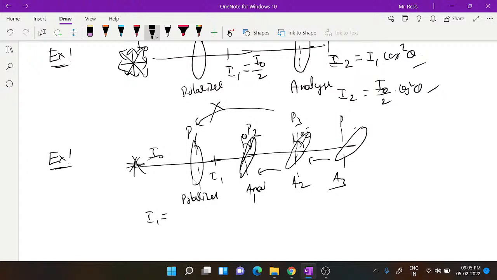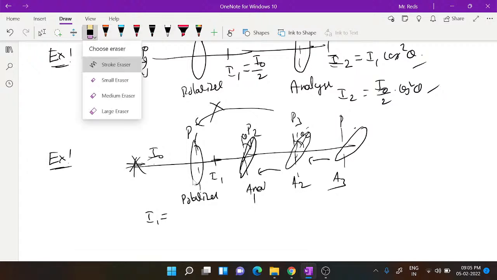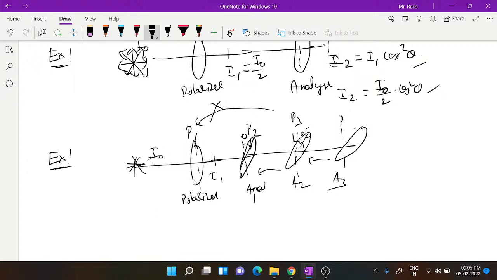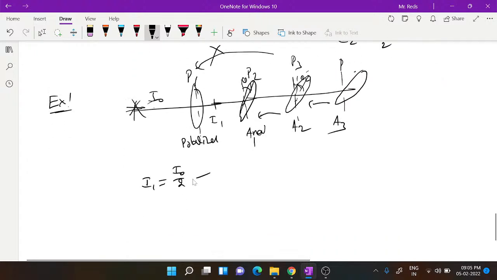Then I1 can be equated as I naught by 2; for the first polarizer it should always be I naught by 2. Next, when dealing with analyzers, I2 will be equal to I1 into cos square theta 1.